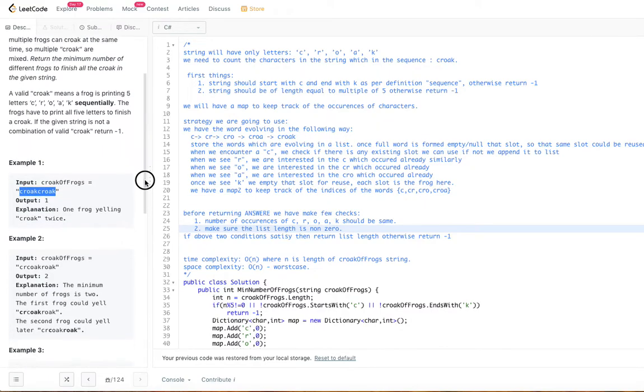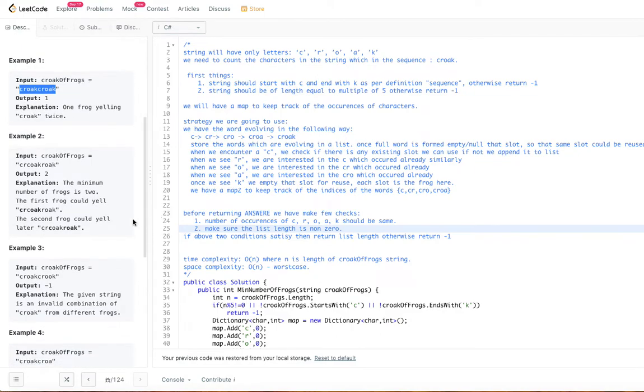So let's look at the second one to understand better. Here CR, and then another frog started C, then OAK. So first CR is done by one frog, and then another frog started here with C, and this OAK is going for the first frog's croak.